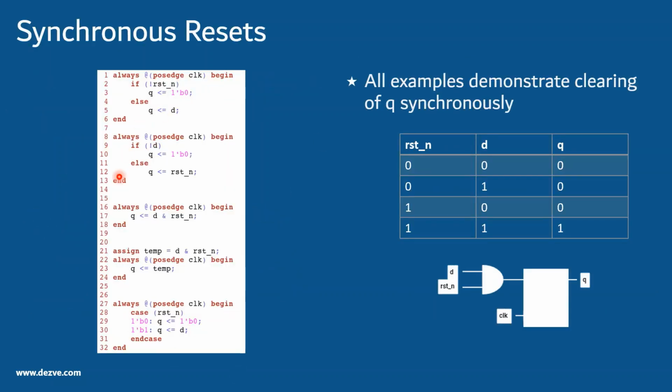Synchronous resets. Okay, we'll go through some of the resets. So the intention here is that we are trying to clear Q based on the low version of this synchronous reset. So whenever the reset is low, we are trying to clear the value of Q. Now if you see, all this behavior will get synthesized into the same logic in synthesis, and it will also behave the same in simulation. So there is no race or ambiguity as such here.